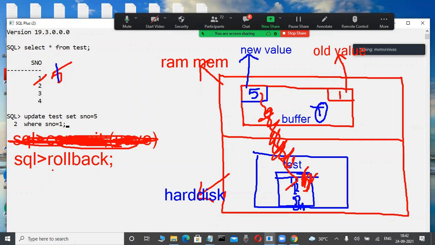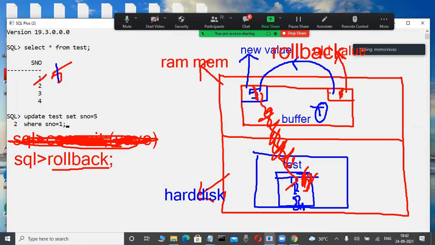Yes, rollback is a command we are using. This is a TCL command. So rollback means undo the transaction from memory. Whenever we are using the rollback command, what happened? Observe the screen. This old value is automatically transferred into the new value place. Rollback means undo the transaction from memory. Whenever I'm using rollback, this 1 is transferred into the new value place, so now 5's place only.